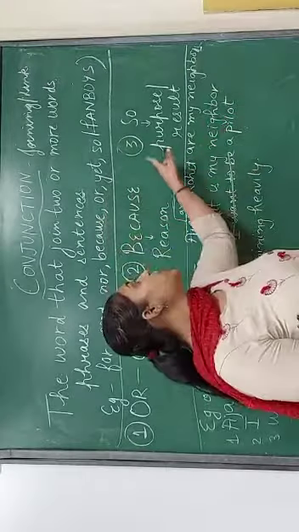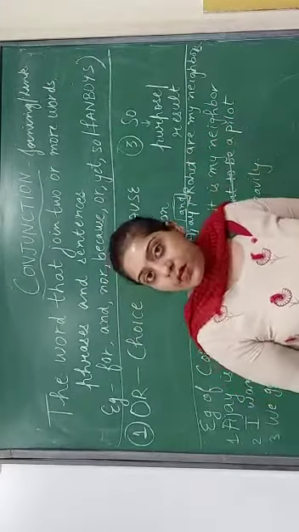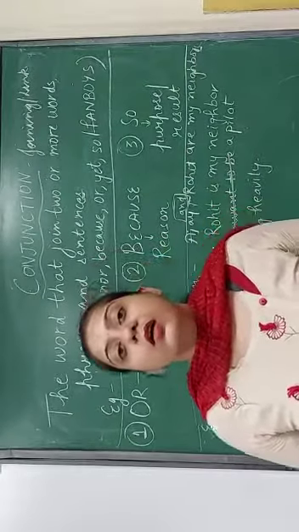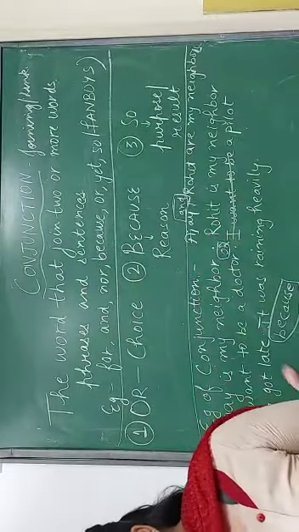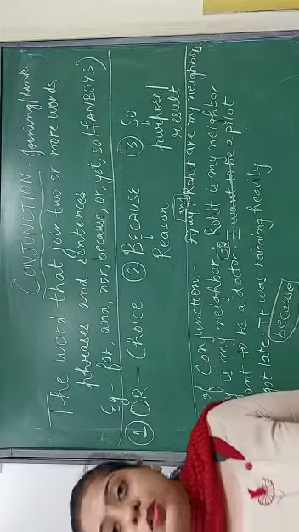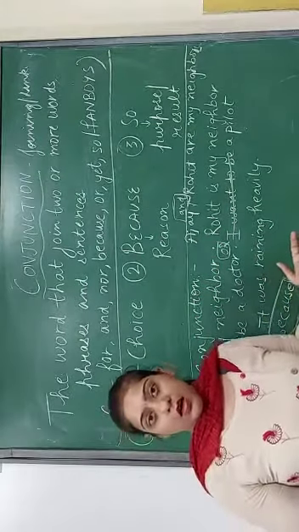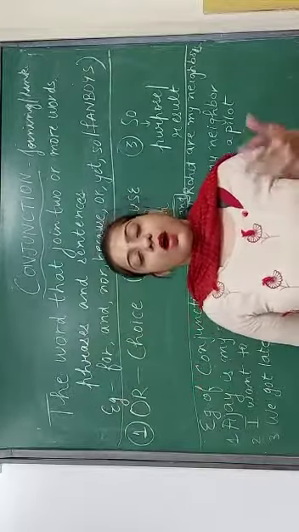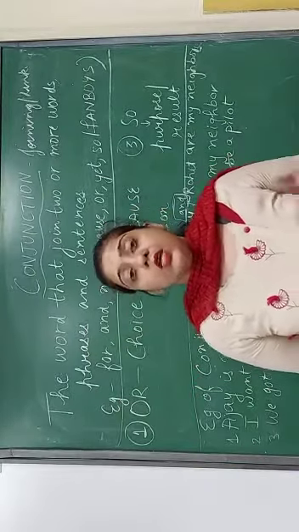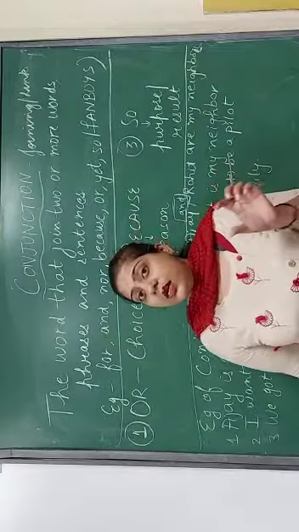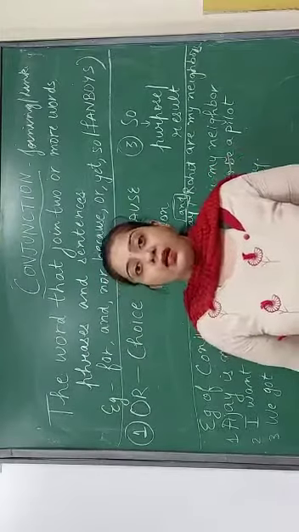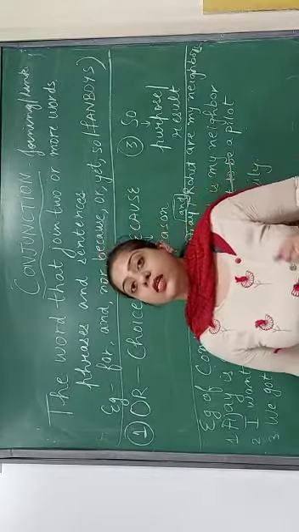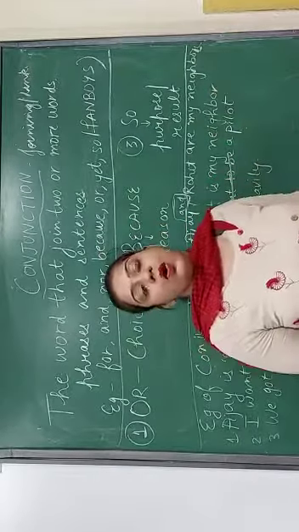So dear students, so is always used for the purpose or the result. If I say, I went there, so I could not meet her. Okay, so is the reason. So is always used for the purpose or the result.